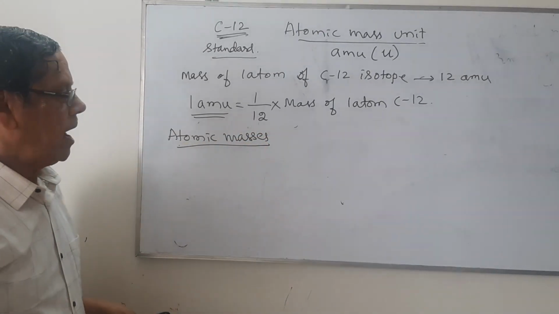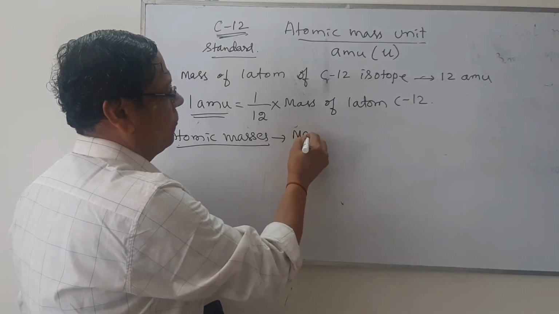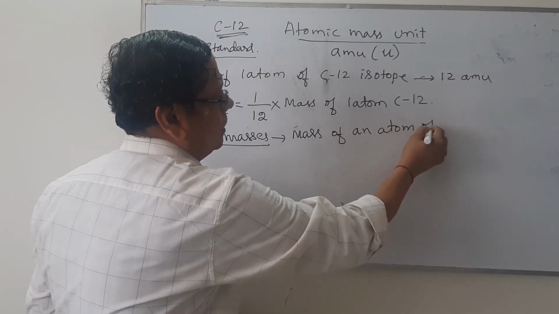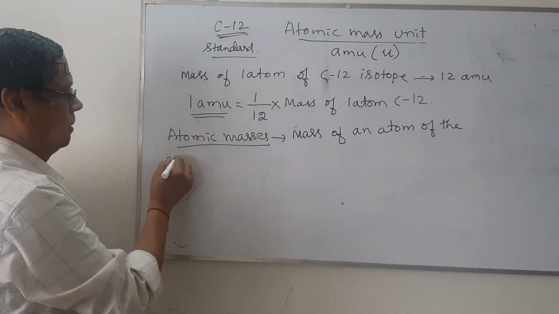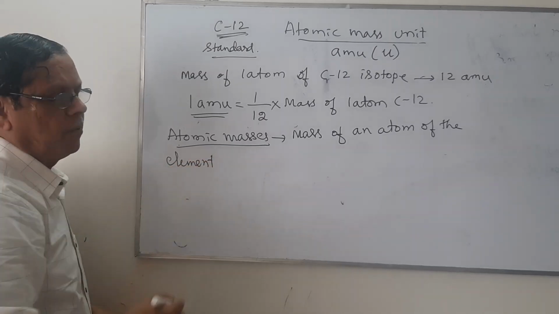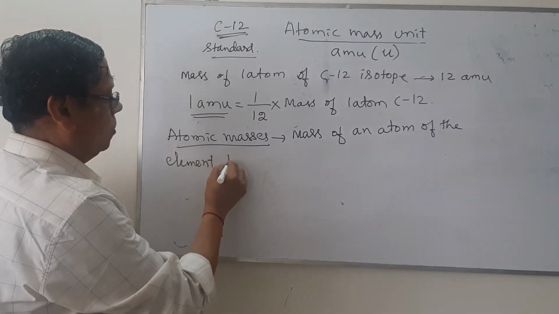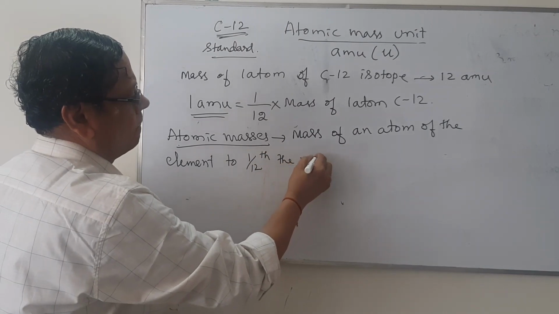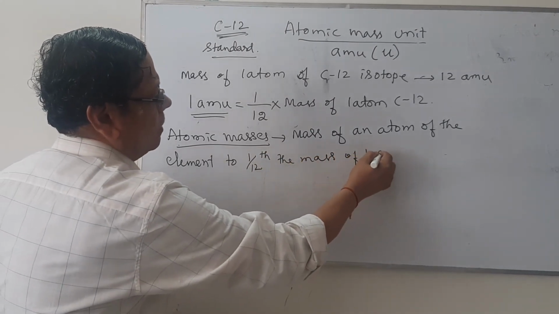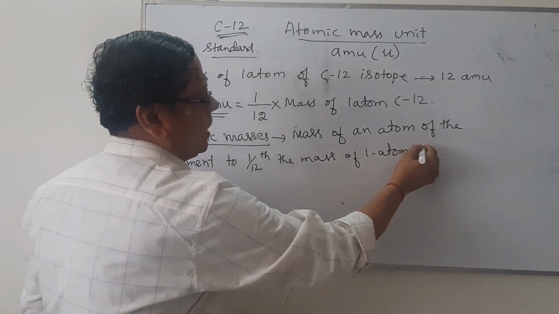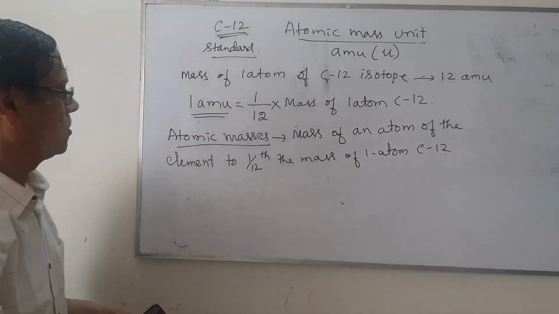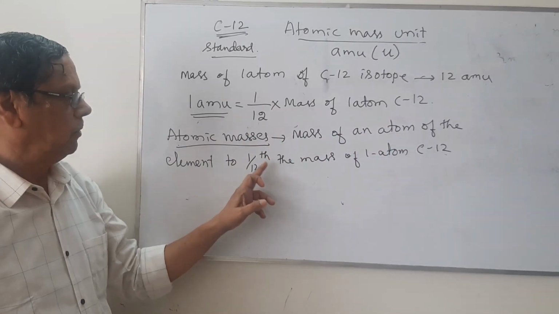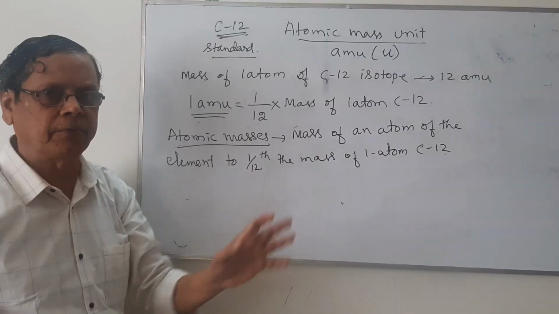Atomic mass. Atomic mass is defined as mass of an atom of the element, mass of one atom of the element to 1/12 the mass of one atom of carbon 12 isotope. Or we can also define it as ratio of mass of one atom of the given element to 1/12 the mass of one atom of carbon 12 isotope.